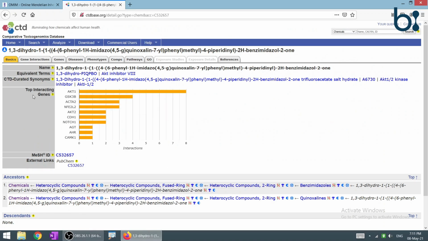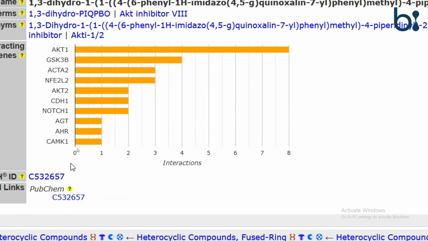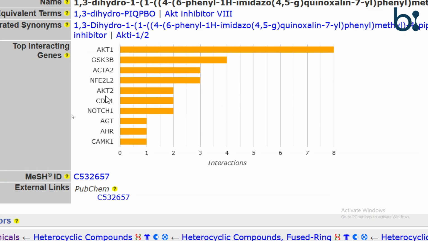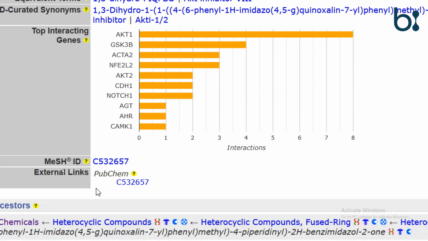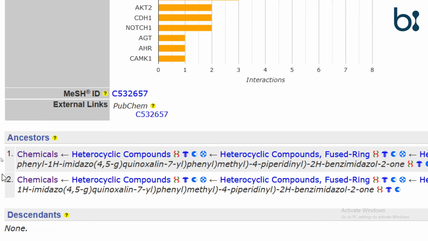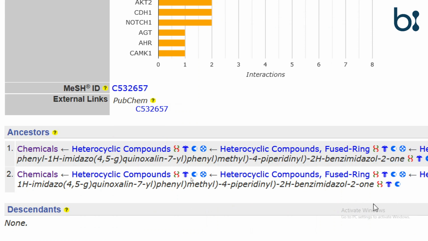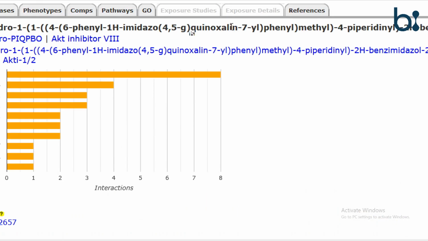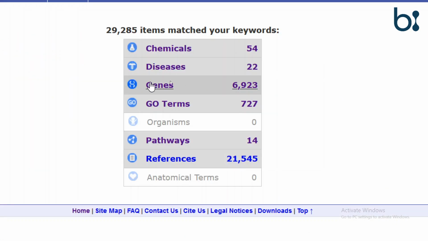We can see that the particular chemical is showing interaction with various genes. This is the PubChem ID of the chemical, and here are the other family members of the particular chemical. Now we will see the second entry, that is the disease.